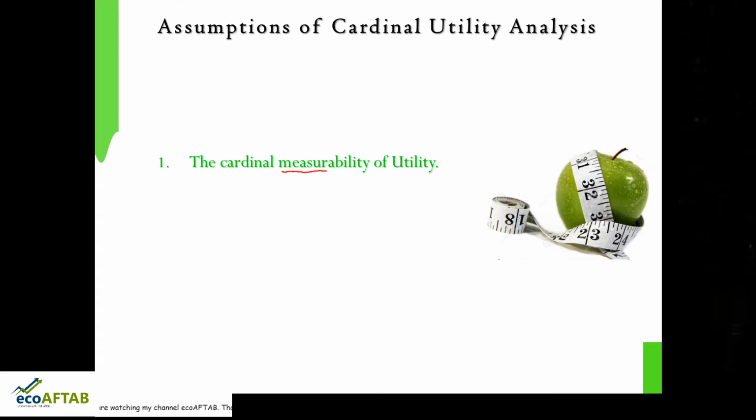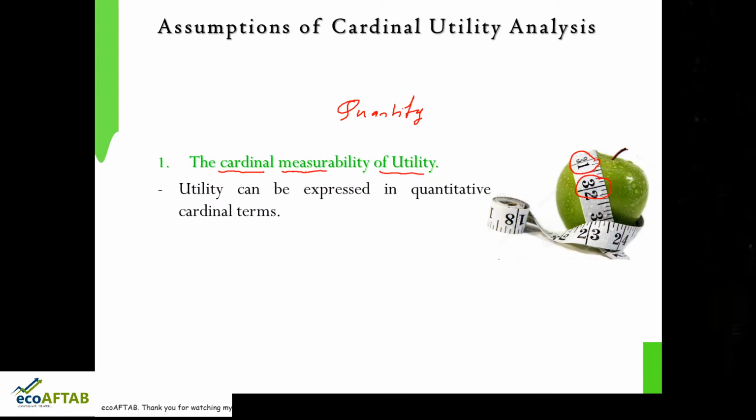According to Alfred Marshall, utility is something that we can give values to. We can measure utilities in terms of numbers. That is cardinal measurability of utility. We are able to quantify utility. Utility can be expressed in quantitative cardinal terms.